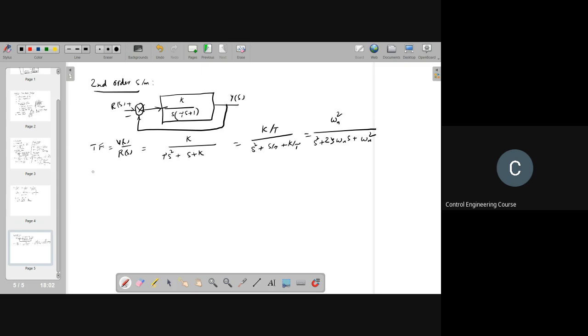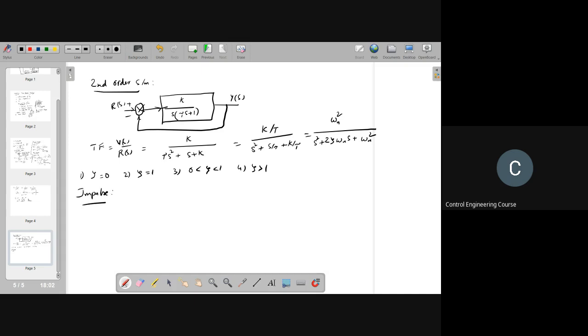We consider 4 cases: one, zeta equal to 0; second, zeta equal to 1; third, zeta between 0 and 1; and fourth, zeta greater than 1. We will analyze the response with these 4 cases for both impulse and step response. Let's go with the impulse response.